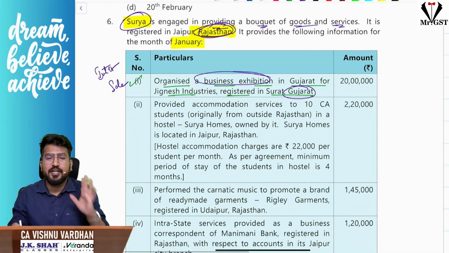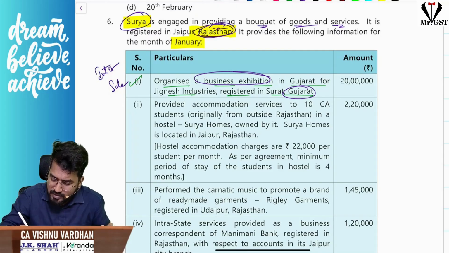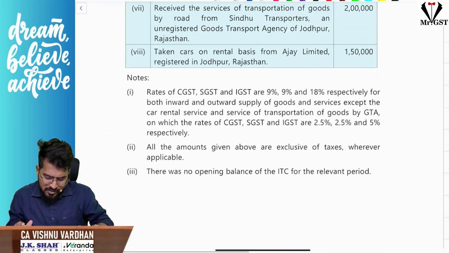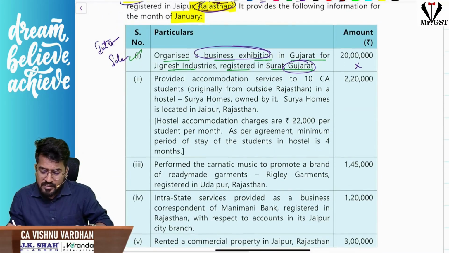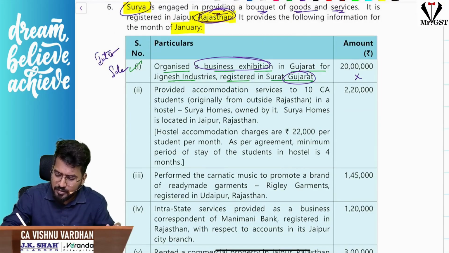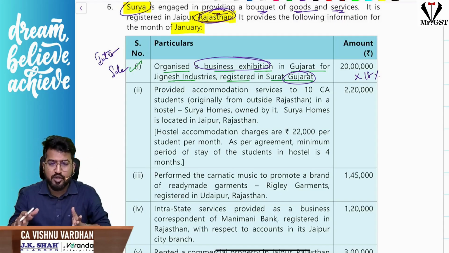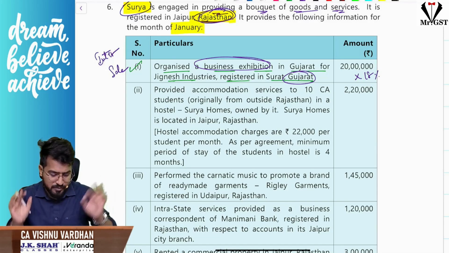For my clarity, I have identified this as interstate sale number 1, and I will write here itself 20 lakhs. Sir, the GST rate is normally 18% only. Yes, 18%. Because it is IGST, here itself I am writing 18%. Otherwise, I will write 9%, so that tomorrow when I am solving the answer, I will finish it quickly because I have the proper information.